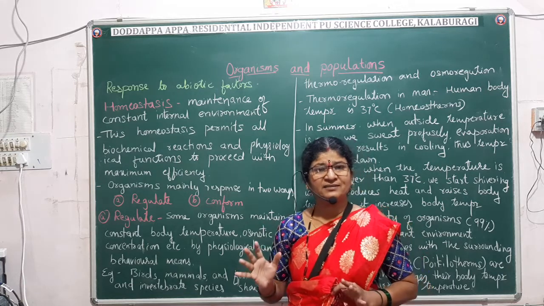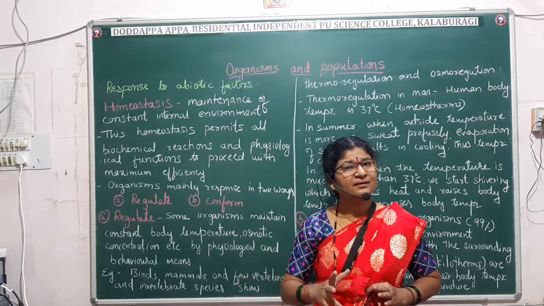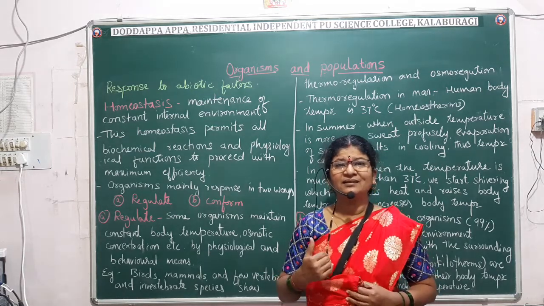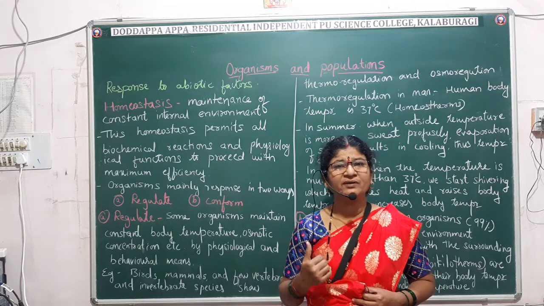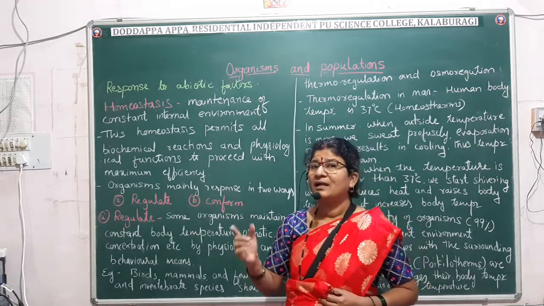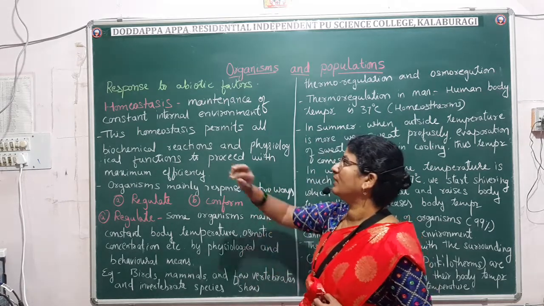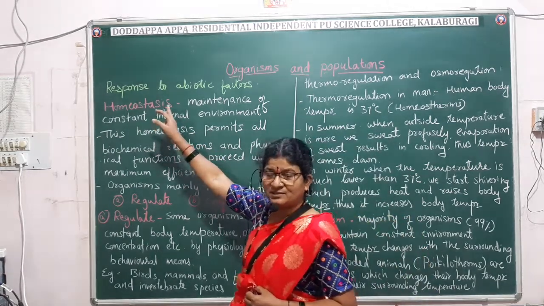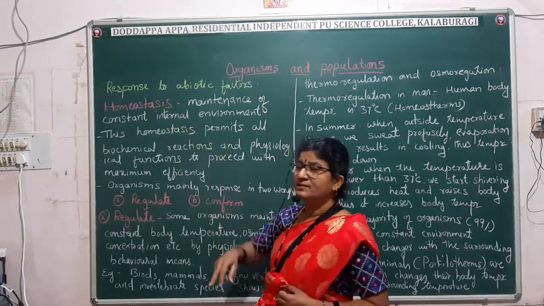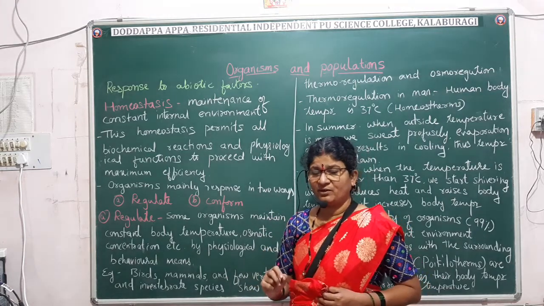As the external environmental conditions are maintained nearly constant, likewise the internal environment of a living organism is also maintained constant, and maintenance of a constant internal environment is called homeostasis. What do you mean by homeostasis? It is the maintenance of a constant internal environment.